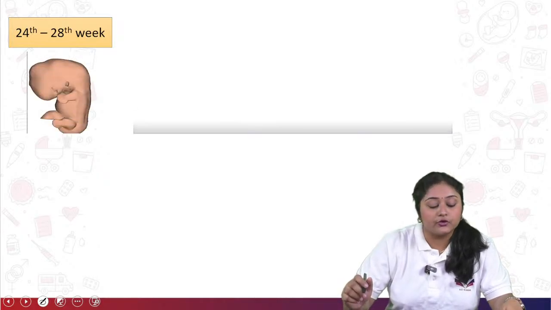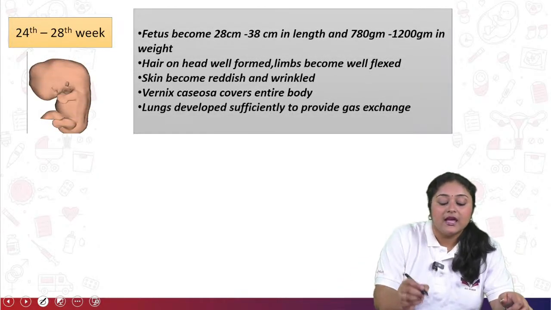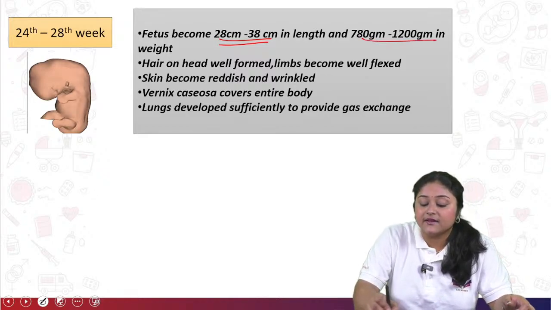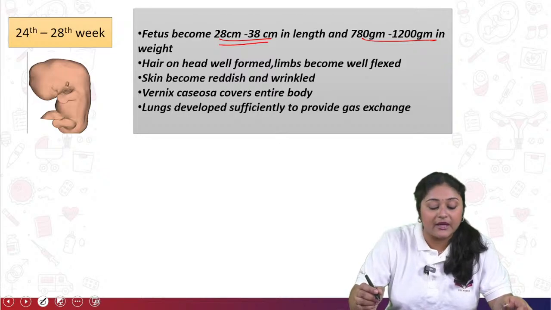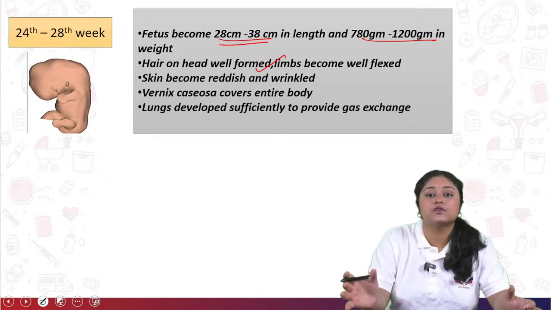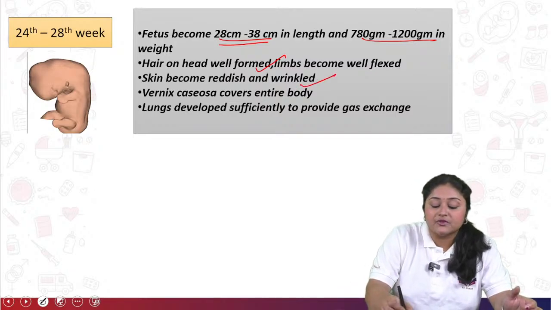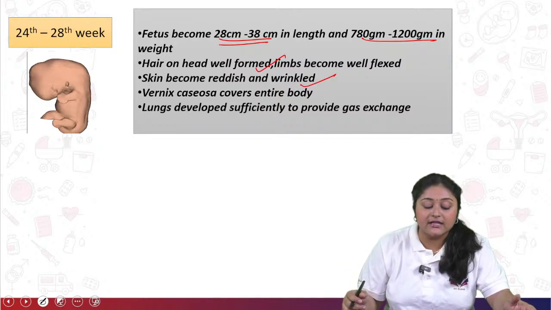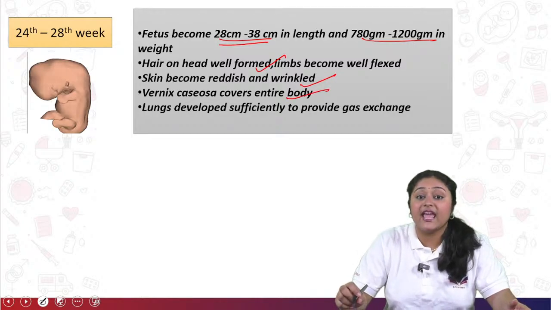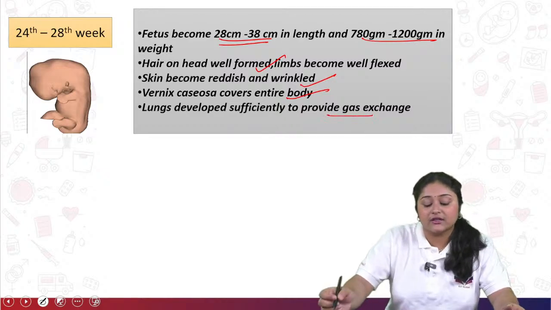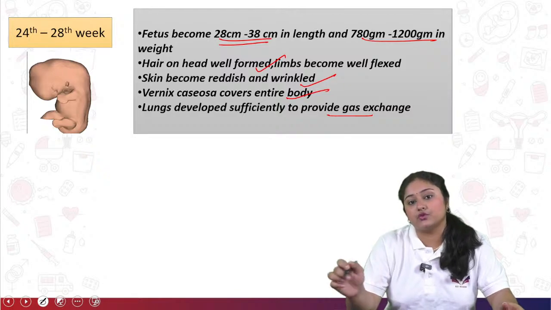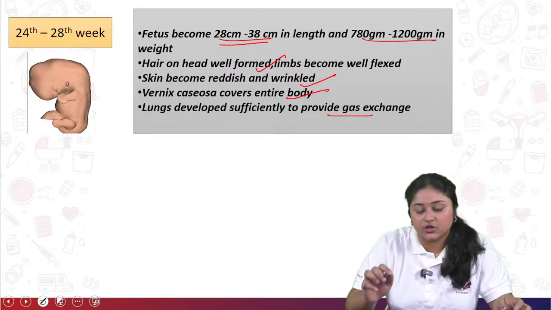Next, come to the 24 to 28 week. During this time, the fetus becomes 28 to 38 centimeters in length and 780 to 1200 grams in weight, and hair on the head is well formed, as well as limbs becoming well flexed. The skin starts to become reddish and wrinkled, vernix caseosa starts to cover the entire body, and the lungs start to develop sufficiently to provide gas exchange. So if the baby is delivered at this time, it means there is a premature birth.